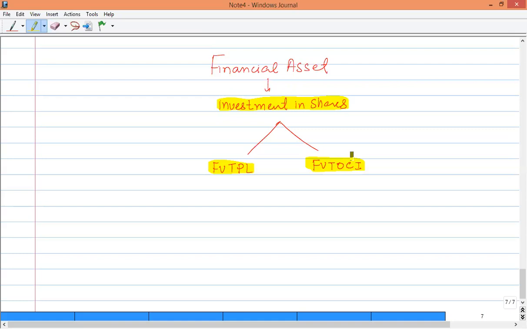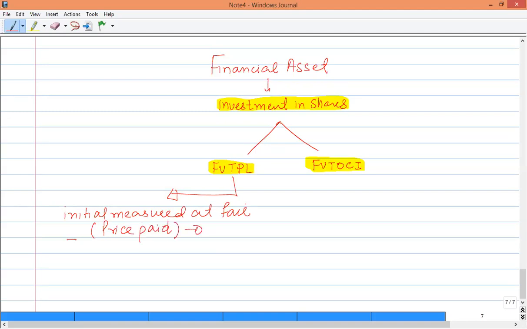If that investment is classified as fair value through profit and loss, then its accounting treatment is that it is to be initially measured at its fair value, that is the price paid to acquire those shares.